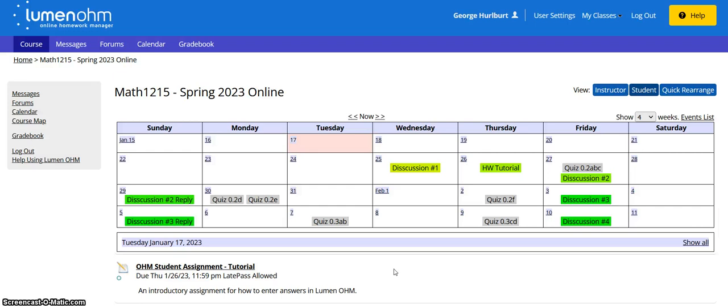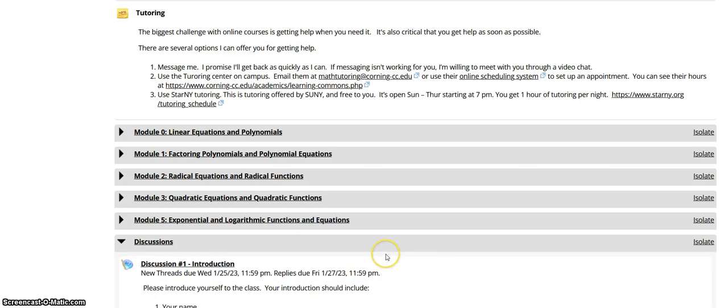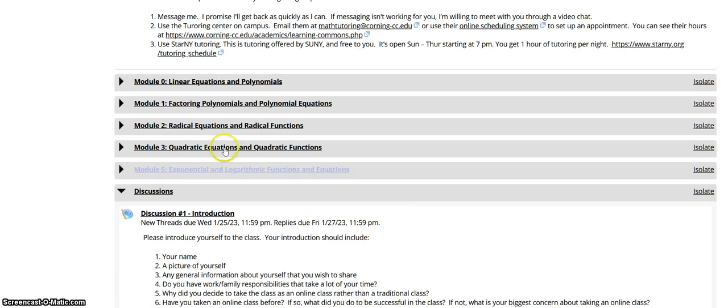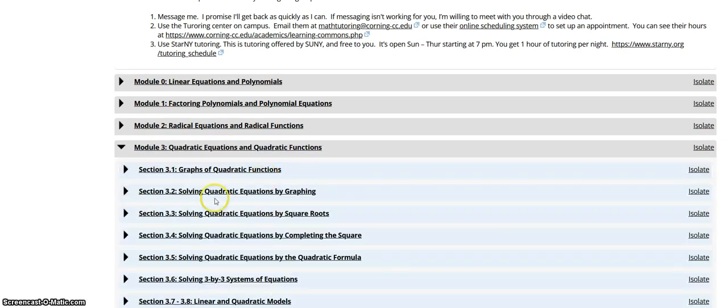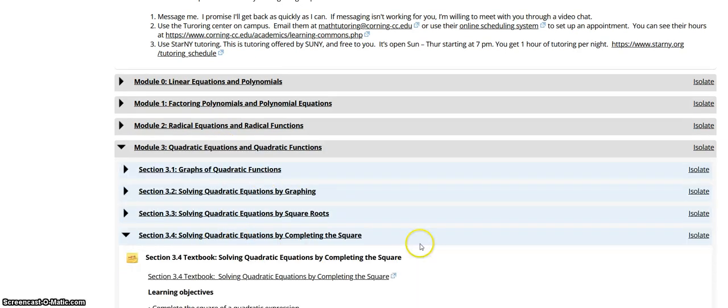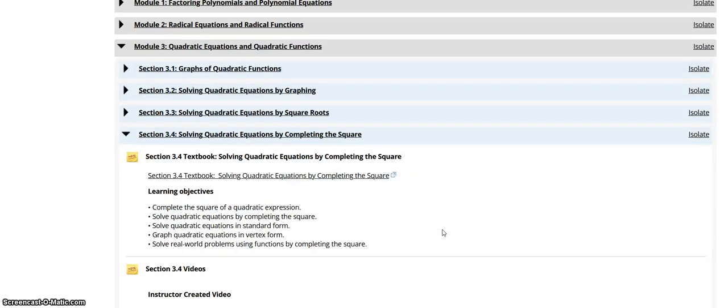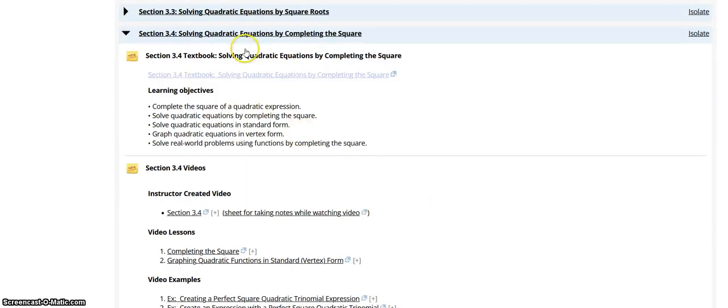Okay, so most of the time, the vast majority of the work you're going to do in this class, you will be here in Lumenome. And you'll come down, and let's say you're ready to work on section 3.4. So pretty much every section looks the same. You'll come in, you'll see a link to a textbook.